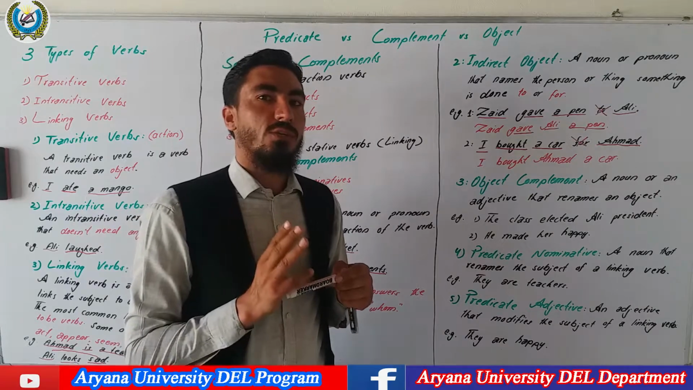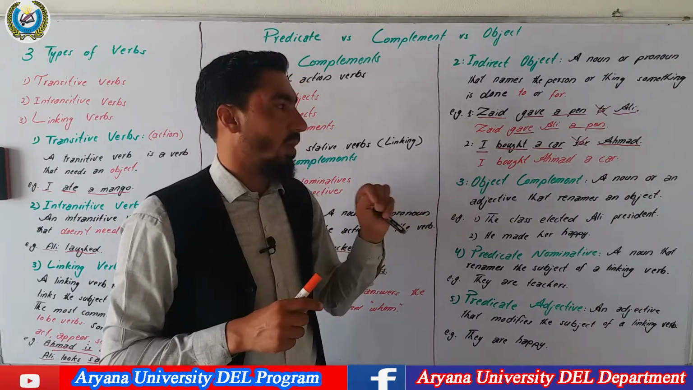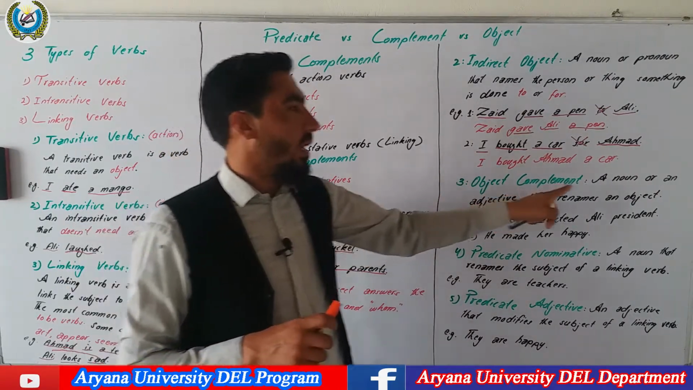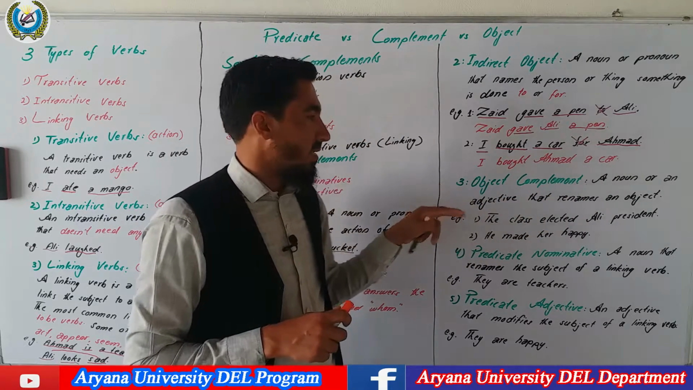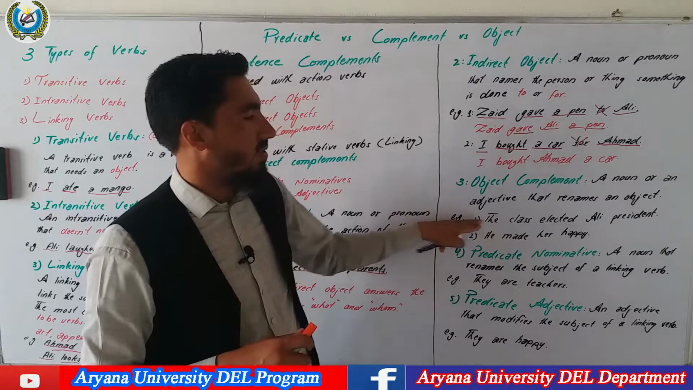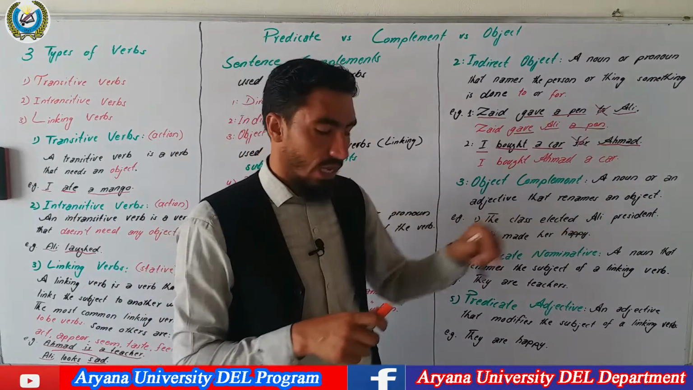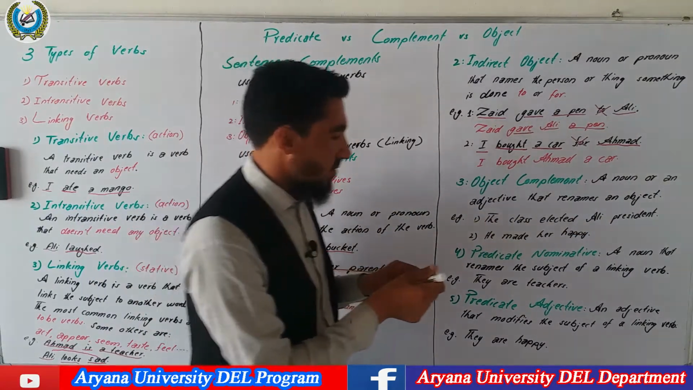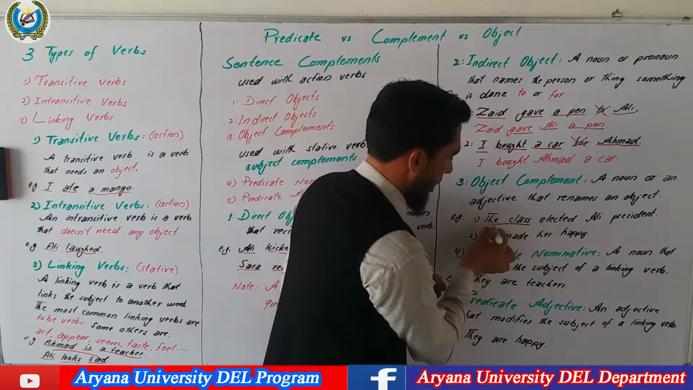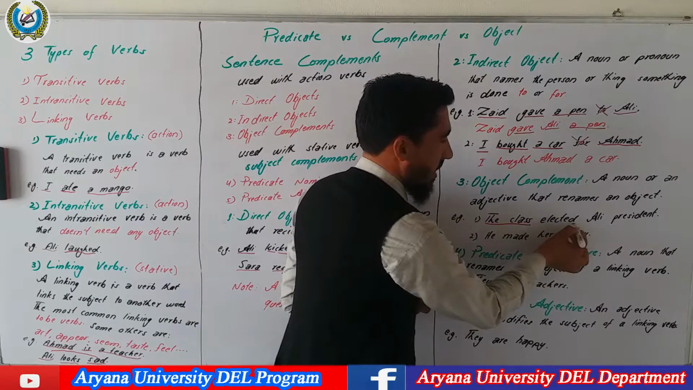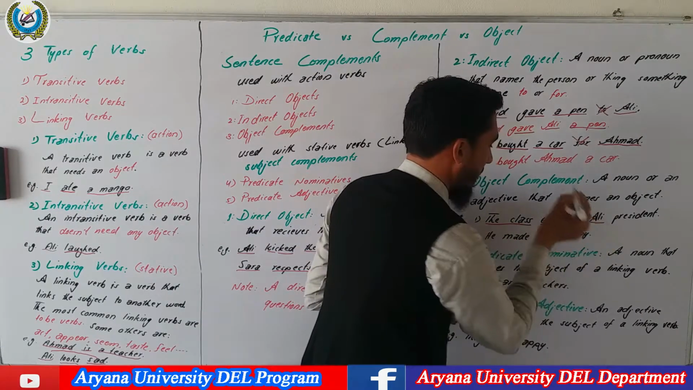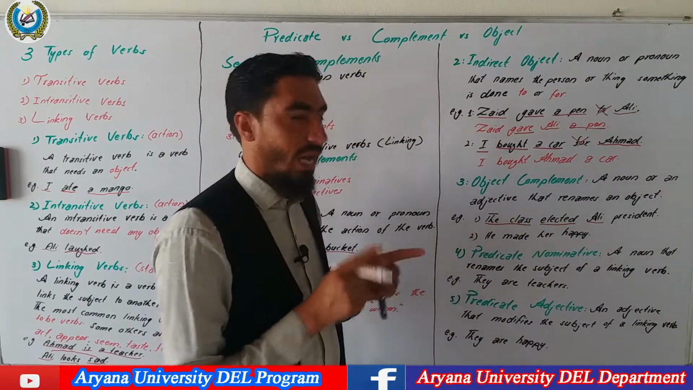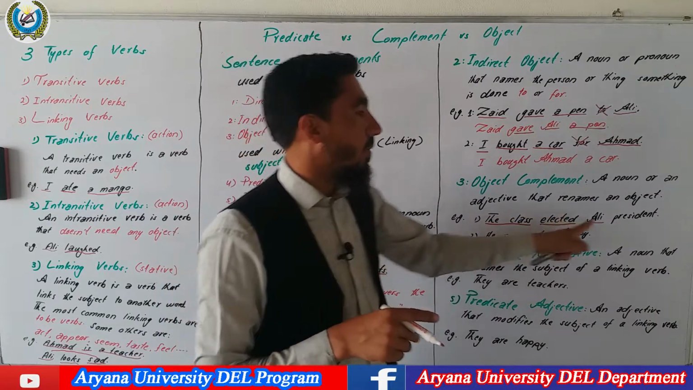The third type of sentence complement is object complement. What is an object complement? A noun or an adjective that renames an object is called an object complement. Look at the example. The class elected Ali president. The class is the subject of the sentence. Elected is the verb, and Ali is the direct object. The class elected who? Ali. The class elected Ali president.